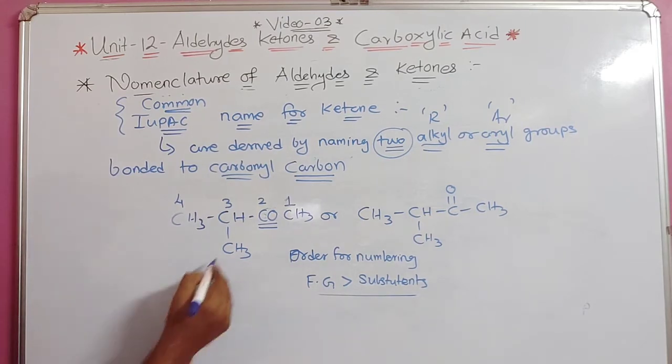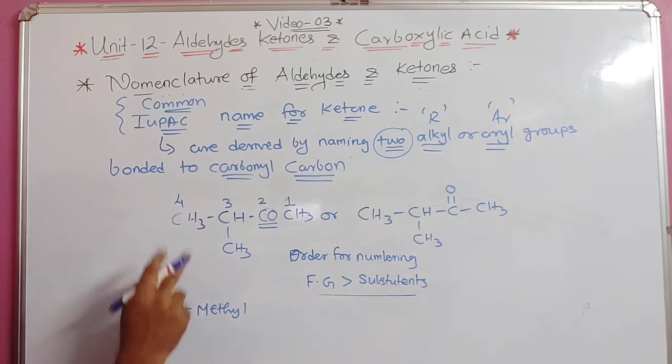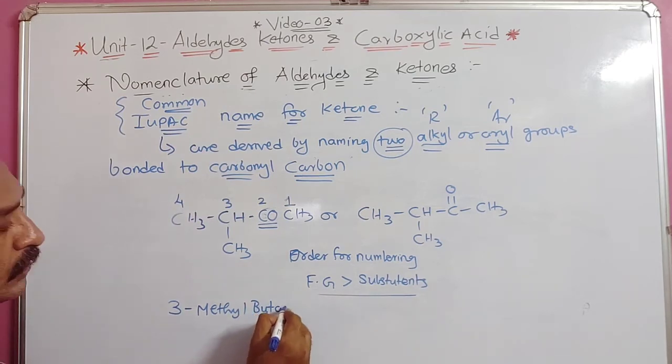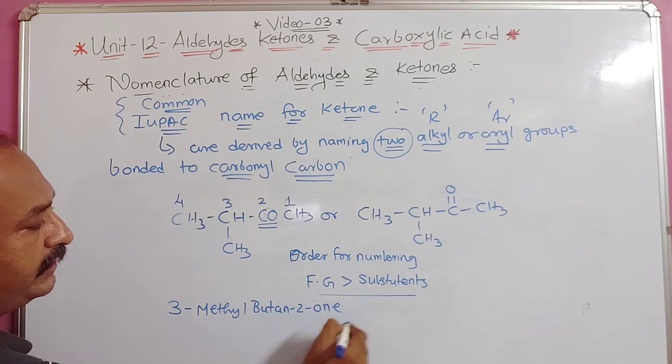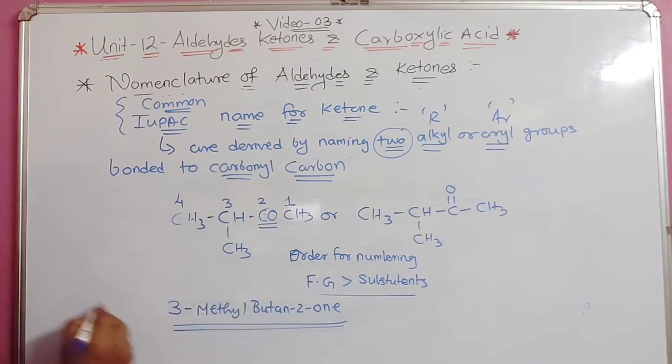So now if I want to write the IUPAC name for this, I can easily write the name. This one will be 3-methyl, and total how many carbons? 4. So we can write here easily 3-methylbutan-2-one. 2, yes, 2 only. So this is the IUPAC name.